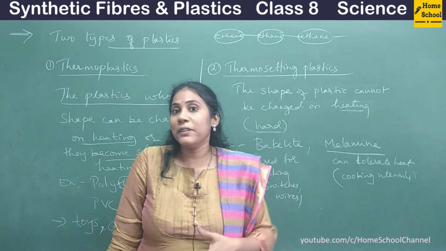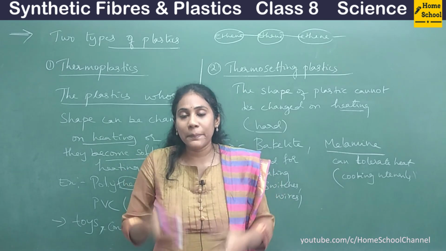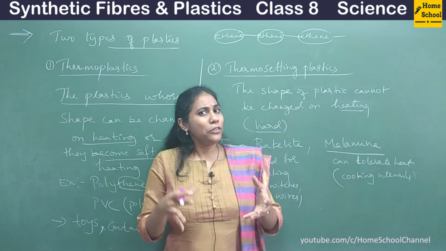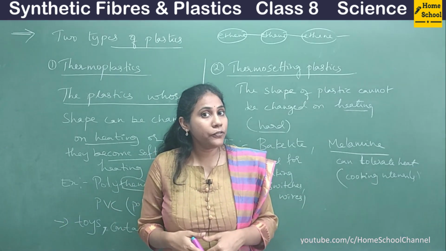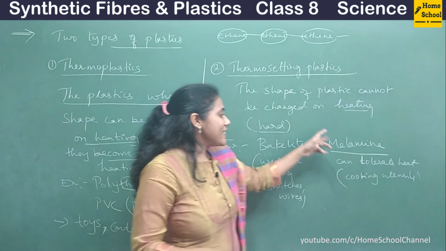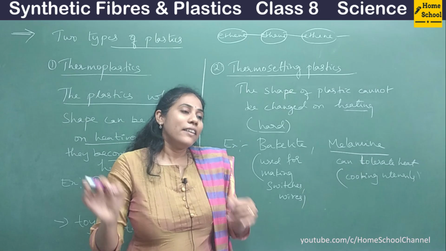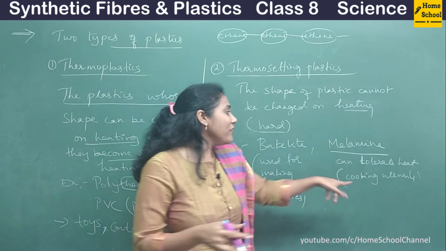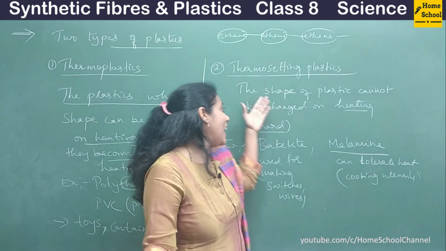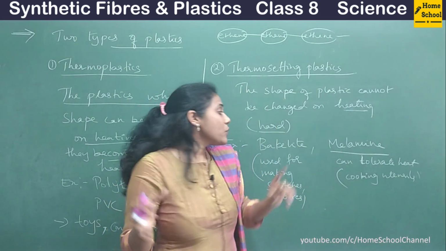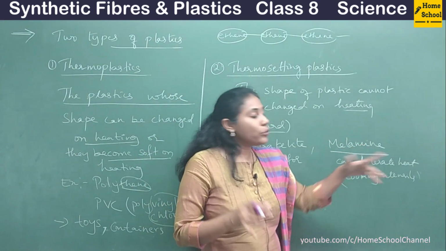We call it fiber cooking utensils. Fiber plates we have. We serve hot food on fiber plates. That particular fiber will not get melted even after placing hot food, because that plastic has heat tolerance. It can tolerate heat. On giving a little amount of heat, nothing will happen to such plastics. They will not get melted that easily. They are very hard. I told you they are very, very hard. So that's the reason this melamine type of plastic is used for making cooking utensils.